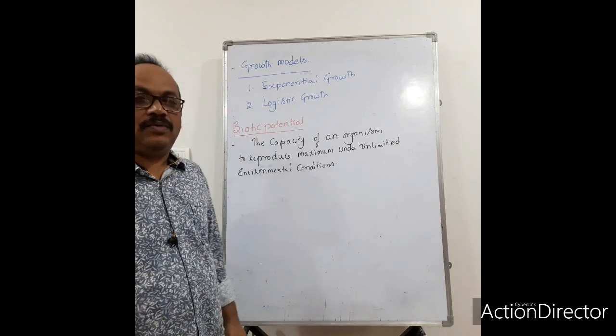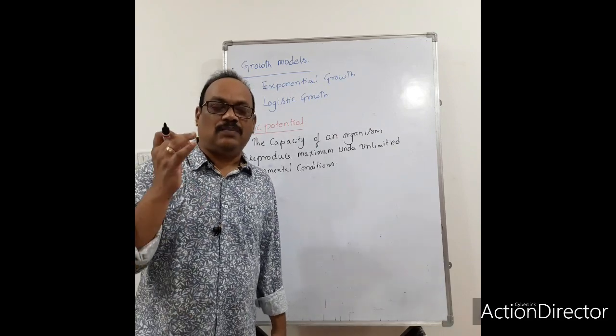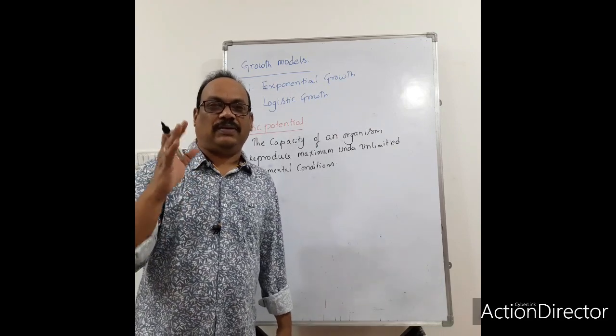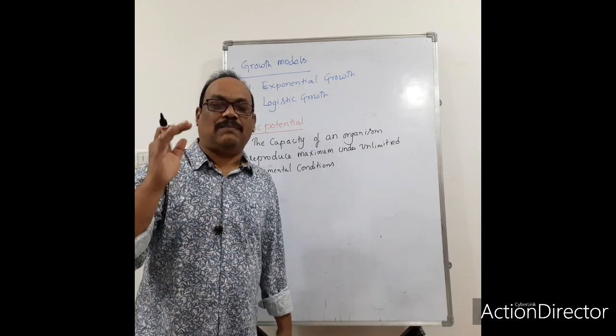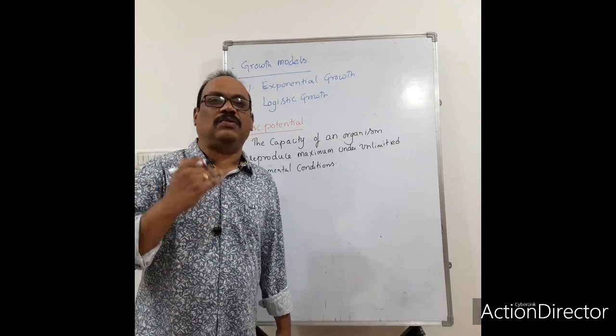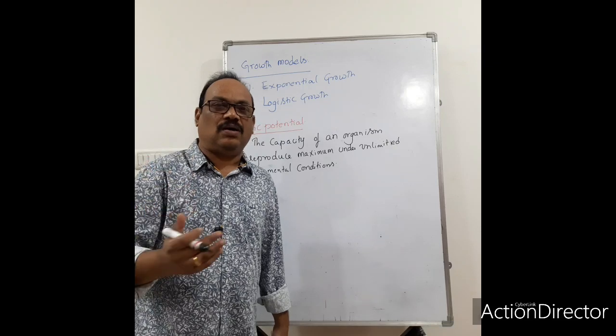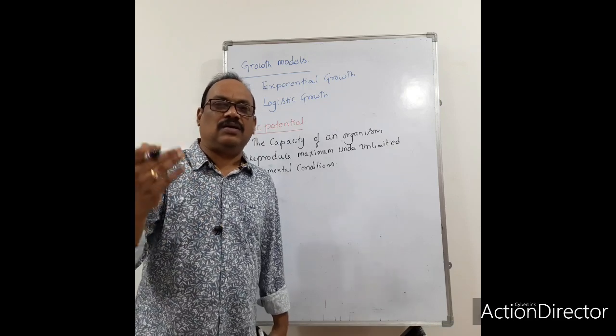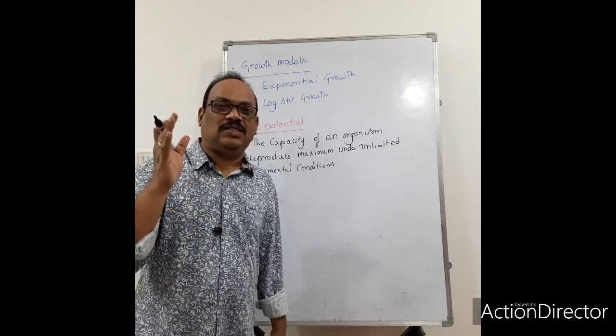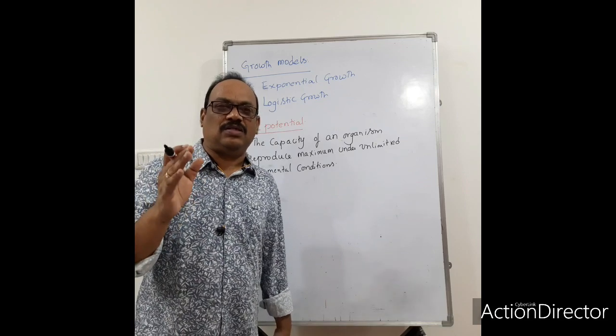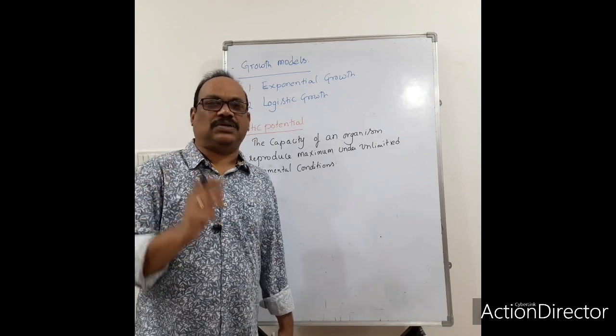Here the unlimited environmental conditions mean the availability of food and optimum temperature. So the food resources are abundant and there is always an optimum temperature, then definitely the organisms will continuously reproduce. The maximum reproduction capacity of an organism is called biotic potential.